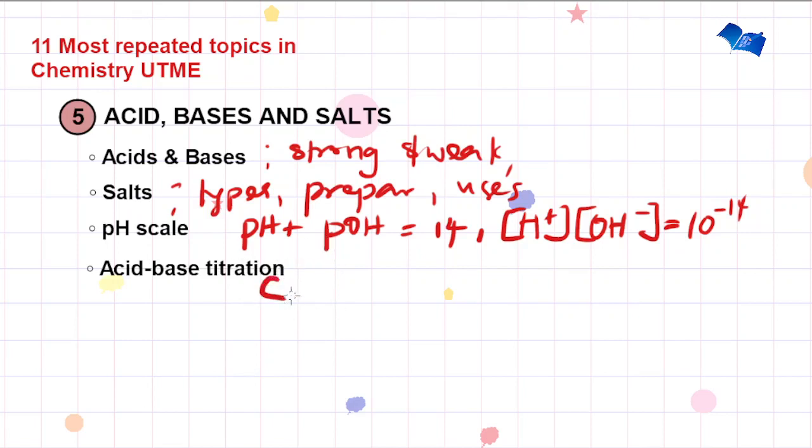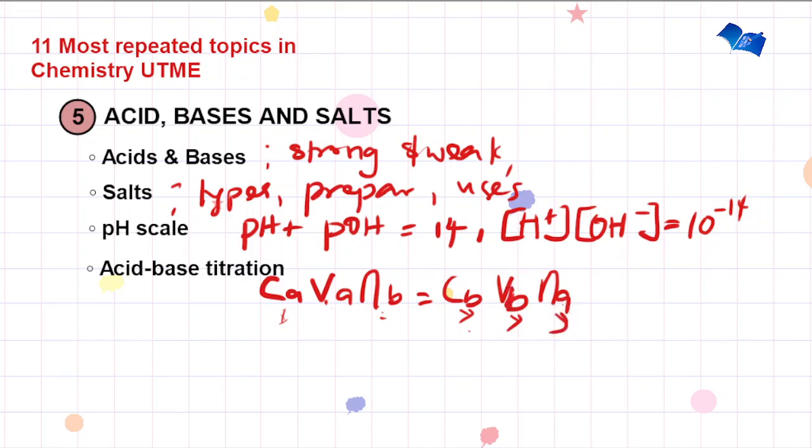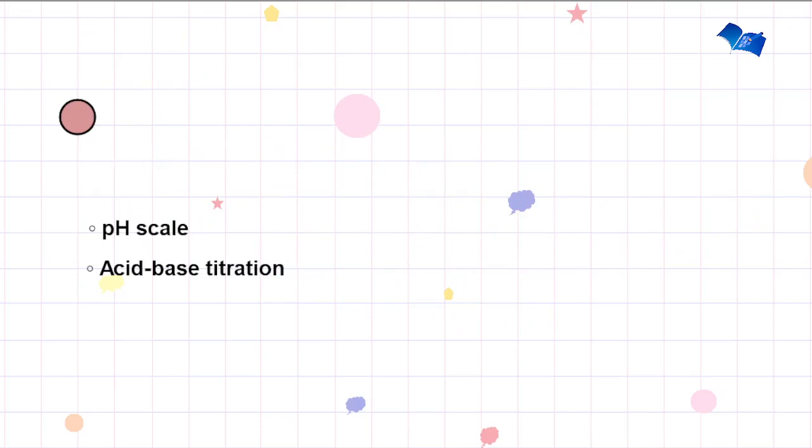So there's an expression for this. You have CaVa/Mb equal to CbVb/Na. Ca is the concentration of the acid in mole per dm cube, Va volume of acid, and Mb number of moles of base. And you note that you need to have a correct reaction equation in order to solve this, so you can get your number of moles of acid and base. Cb is the concentration of the base in mole per dm cube, the Vb is the volume of the base, and the Na, the number of moles of acid. Now that is for the fifth topic.